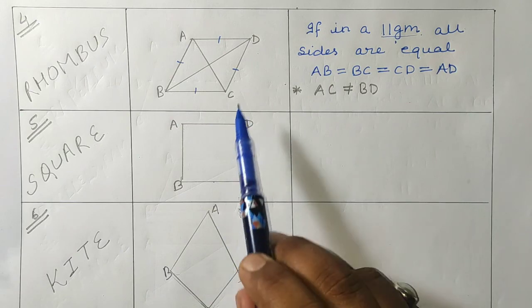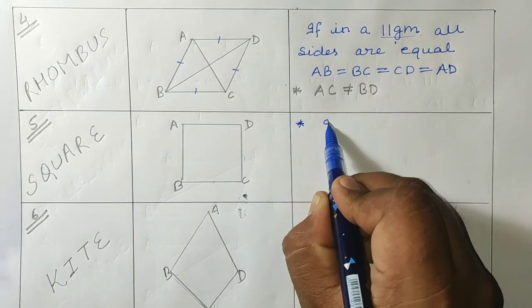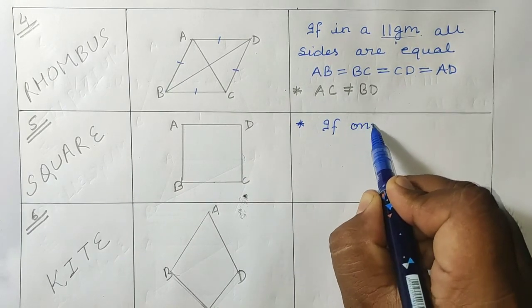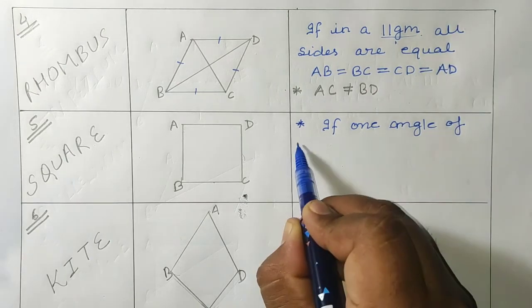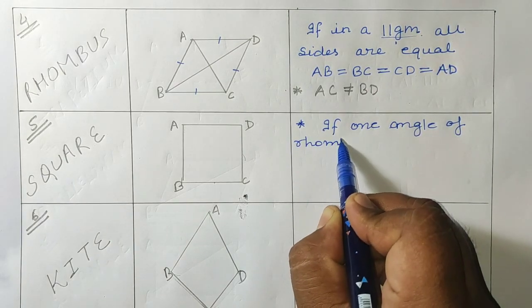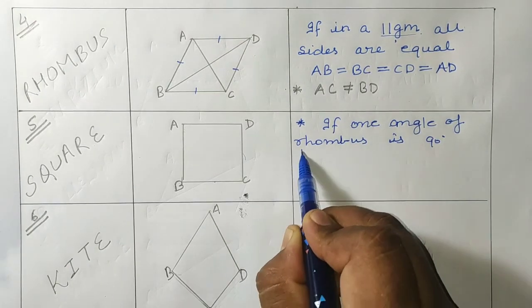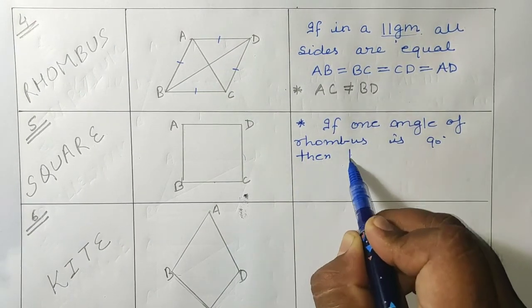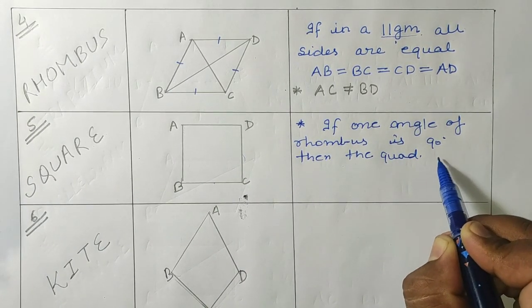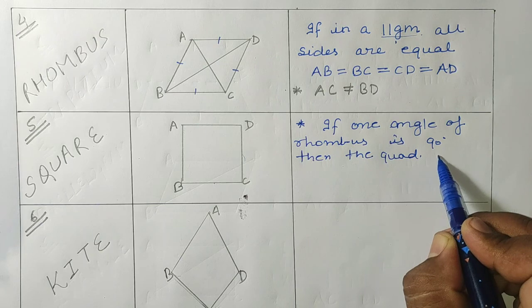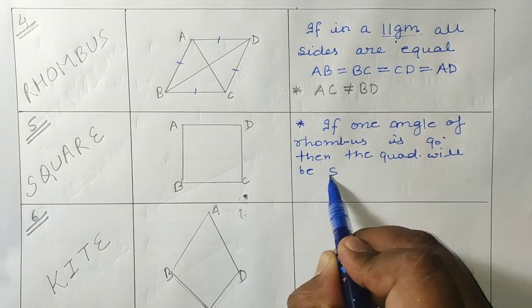But with that property of rhombus, if one angle of the rhombus is 90 degrees, then the quadrilateral will be a square.